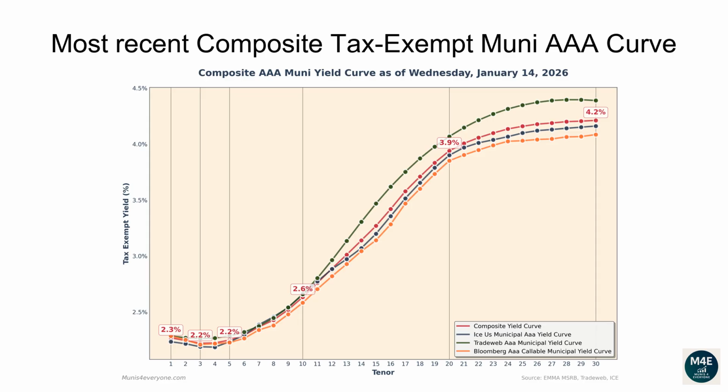The one-year composite tax-exempt yield is 2.27%. The two-year yield is 2.25%. The three-year yield is 2.22%. The 5-year yield is 2.25%. The 10-year yield is 2.63%. The 20-year yield is 3.94%. The 30-year yield is 4.21%.